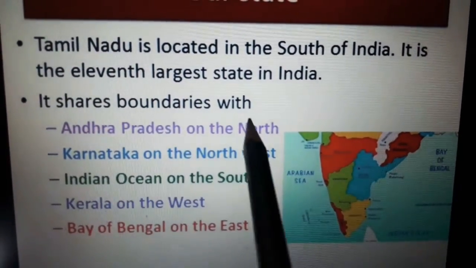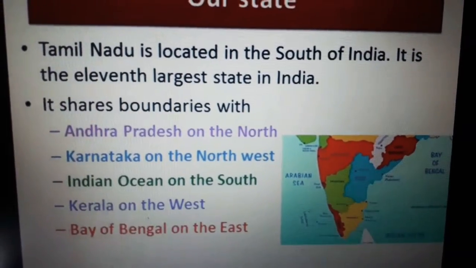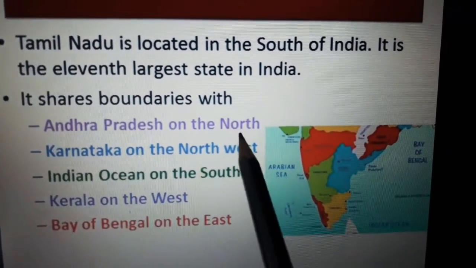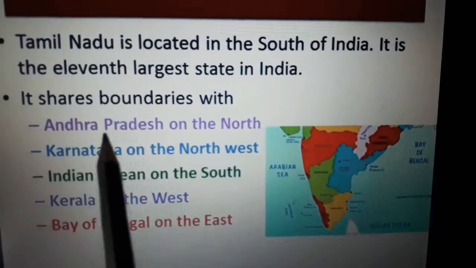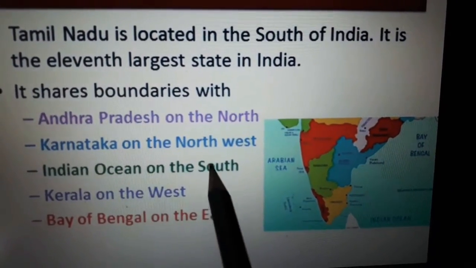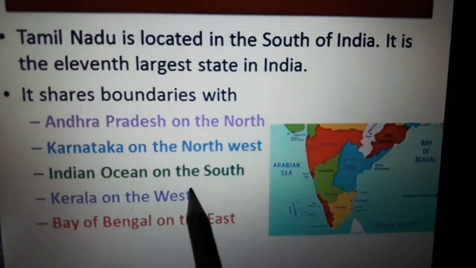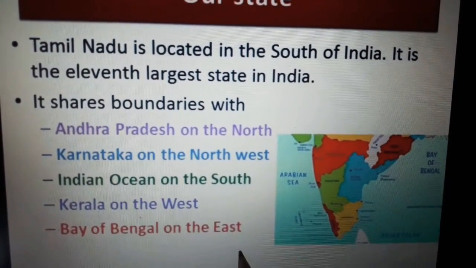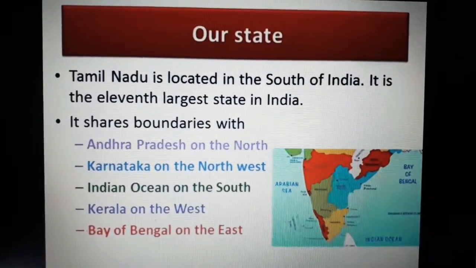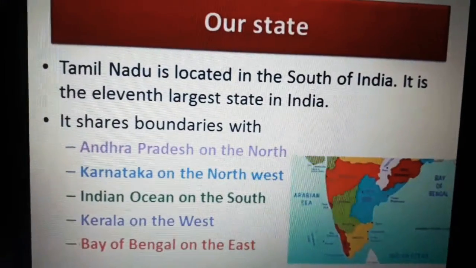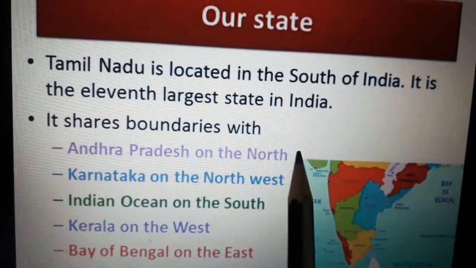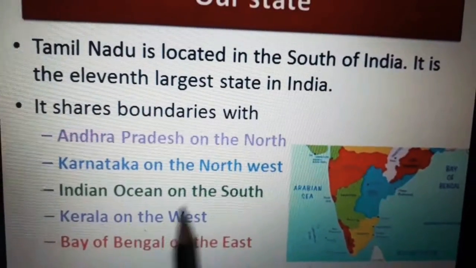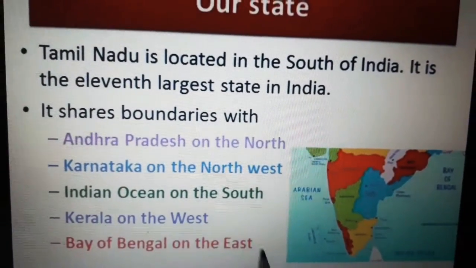Tamil Nadu shares boundaries with Andhra Pradesh on the north, Karnataka on the northwest, Indian Ocean on the south, Kerala on the west, and Bay of Bengal on the east. So these are the boundaries shared by Tamil Nadu.